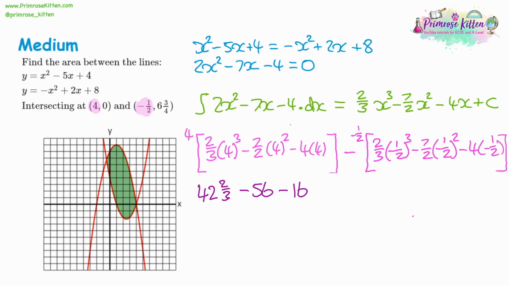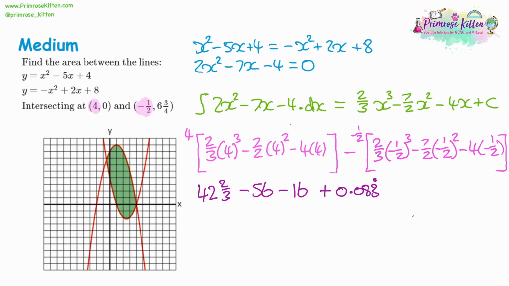Moving on to the second bracket, so negative half, negative 0.5 will do. And if we cube it, we're going to get negative 0.25. We want 2/3 of it, times by 2, divide by 3. And that's going to give us a negative 0.083 recurring. We want to take this away, so it's going to be a double negative. Now, I've got a mix of fractions and decimals in this, so write it in whatever form you prefer. Try and be consistent if you can. If it's non-calculator, then you can do this by keeping everything as fractions. If it's calculator, then it doesn't matter too much. You can work it out at the end.